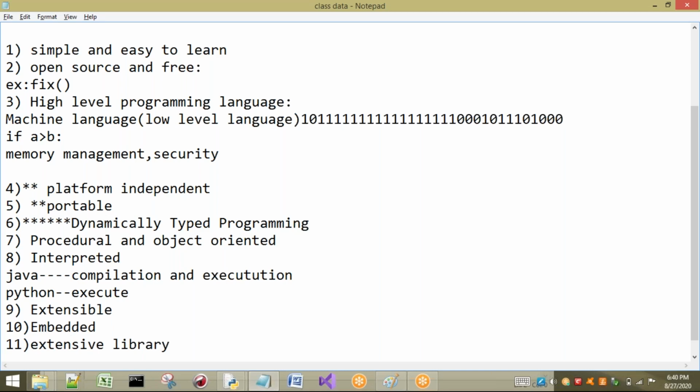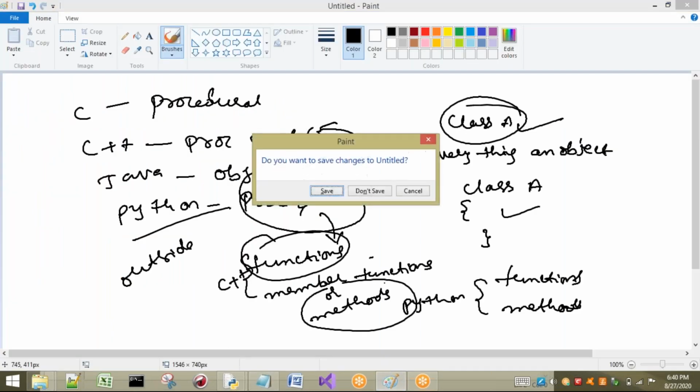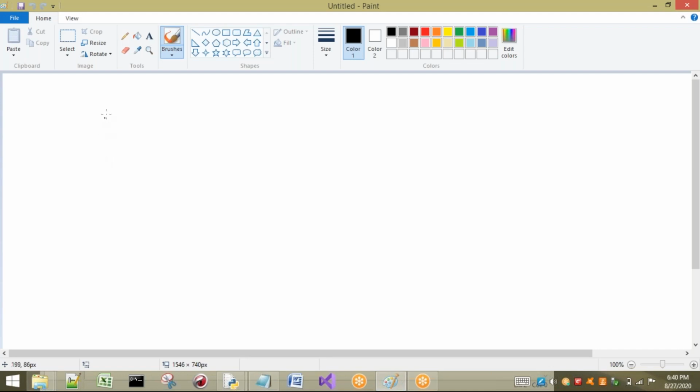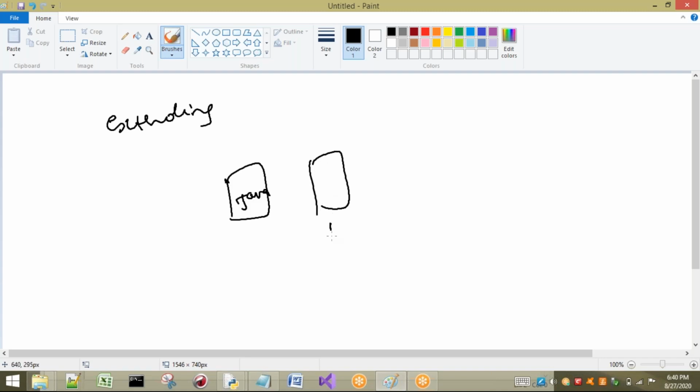What is meant by extensible, or extendable? Listen carefully, the feature is very important. Extensible means extending. What is meant by extending? Suppose I have already written some program in Java. If I want to execute the same thing in Python, I can bring this code into Python, write additional code here, and execute.